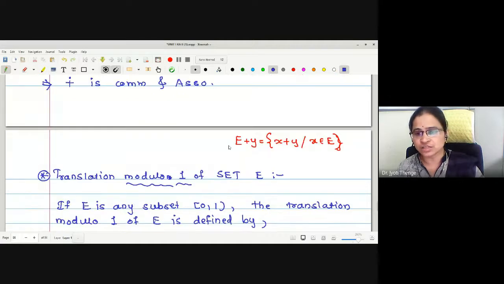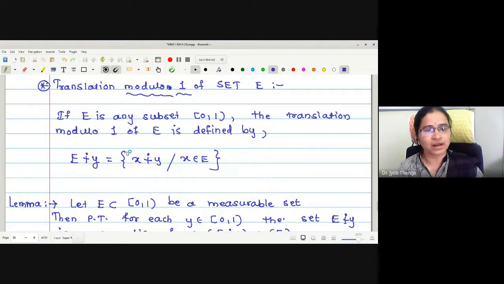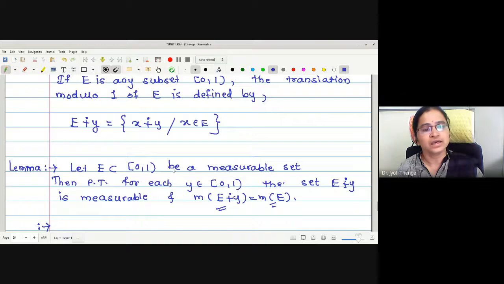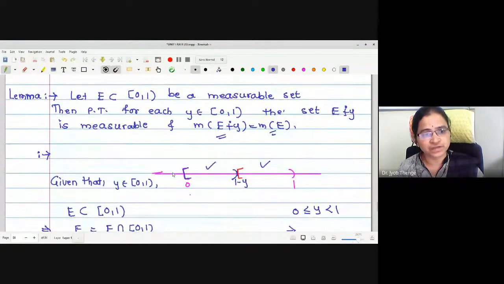As we have seen, the translation of any set E by a scalar y is defined as x plus y for all x in E. That is, we have added the scalar y to every element of the set E. The translation modulo 1 of the set E is denoted by E ⊕ y, and it is defined as x sum modulo 1 with y, where x is in E. These are the two definitions.